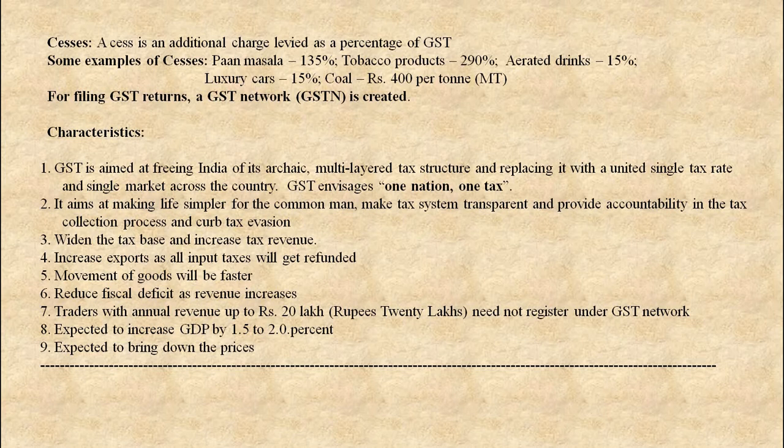Traders with annual revenue up to 20 lakh need not register under the GST network. Next, it is expected to increase GDP by 1.5 to 2%, and it is expected to bring down the prices of commodities. These are the characteristics of GST.